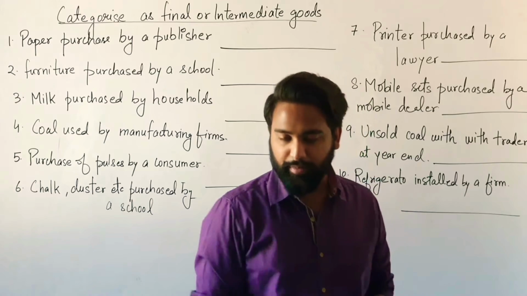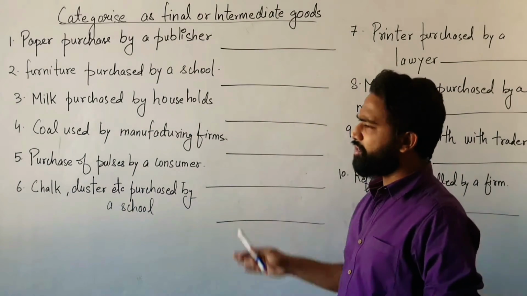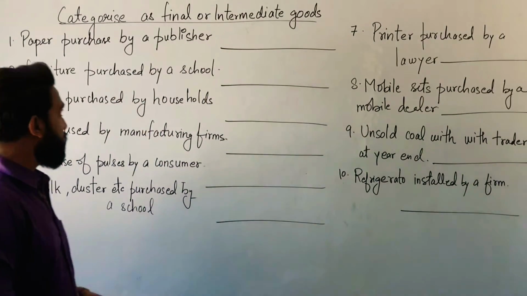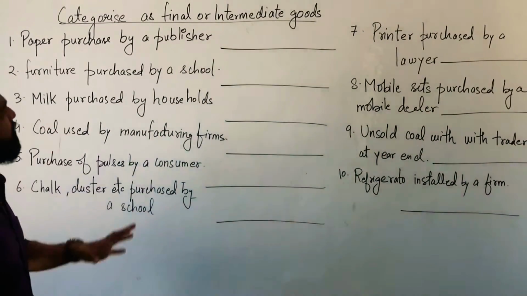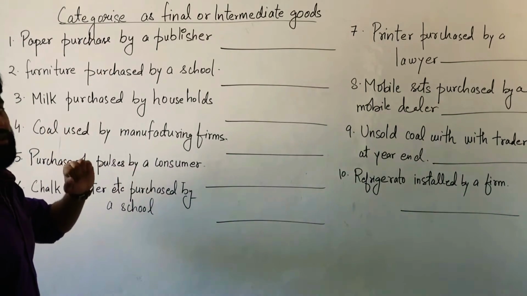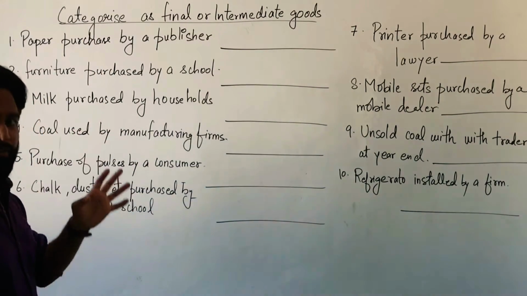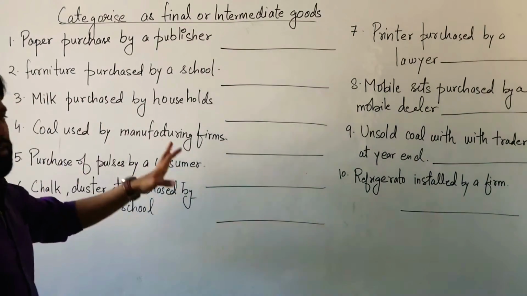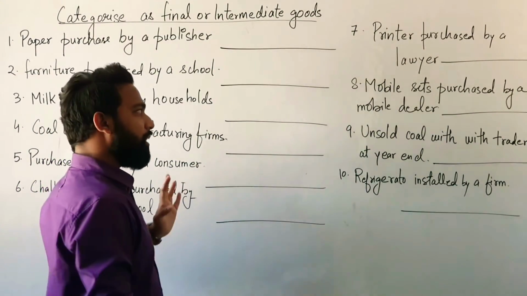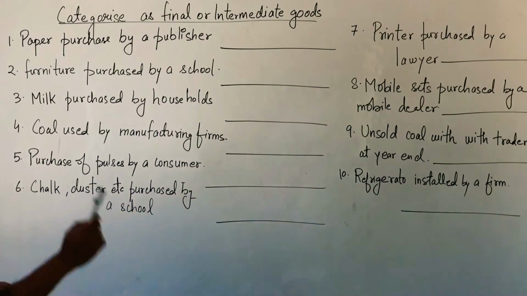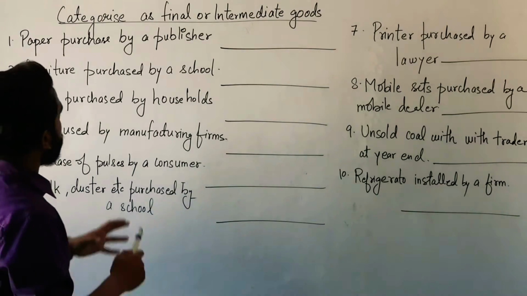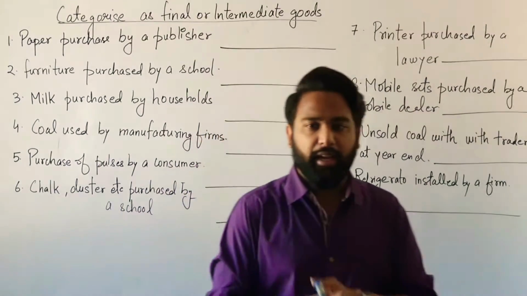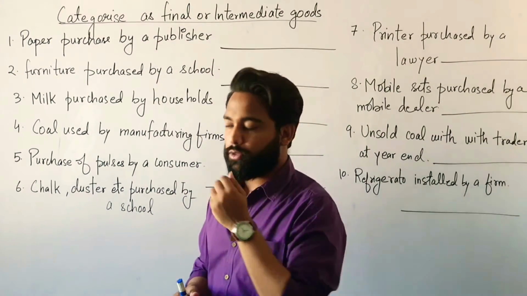Students, let's do some exercises. Such kinds of questions are usually asked in your board exams. So let's do some exercises. You have to categorize these goods according to their type. Like if they are final goods, then you have to write they are final goods, and if they are intermediate goods, you have to write it as the intermediate goods. Now the first one is paper purchased by a publisher. Now first you have to categorize things according to their end use.